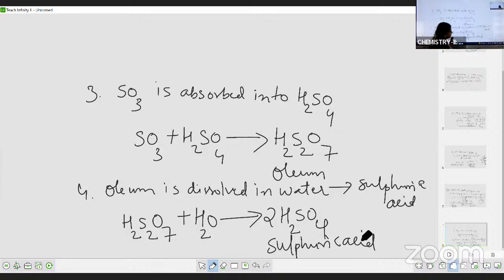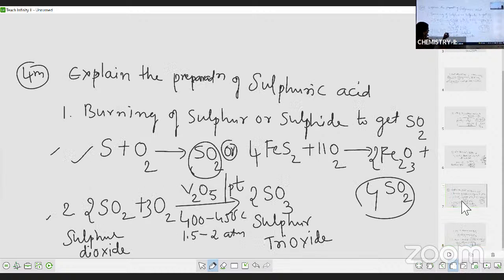Already we have seen that in the slides. Is it not, students? And this reaction takes place in the presence of catalyst vanadium pentoxide. You can use vanadium pentoxide or you can use platinum also. Okay, any one catalyst you can employ here.